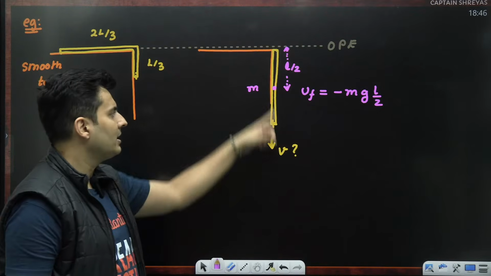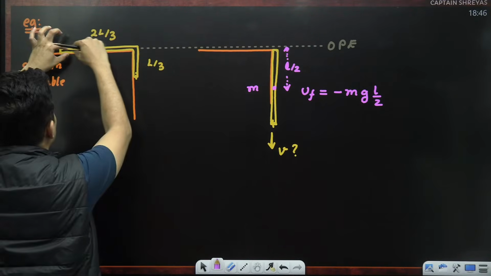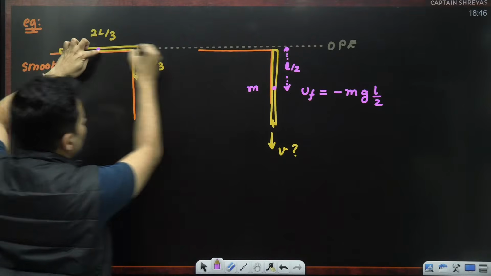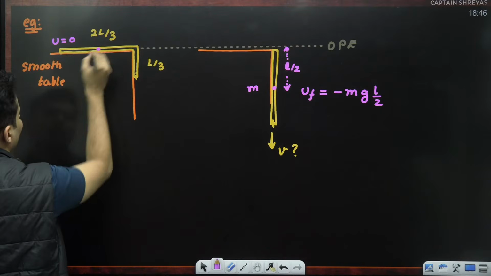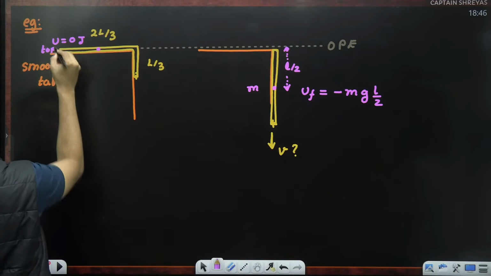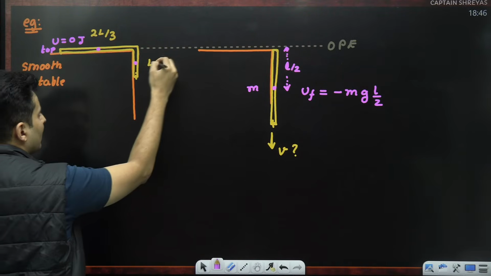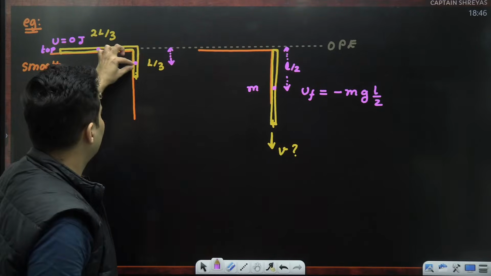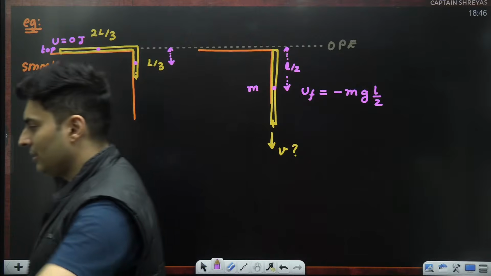That is the final energy, just when it is falling down with some speed. Look over here. This part, center of mass is here, only the upper part, which is on the zero energy line. So that will have 0 joules of energy, which is on the top. This other part has a center of mass here. And what distance is it at from this line? Can you tell me the distance where this mass is from this line? Quickly think and tell me. Where do you think it is?